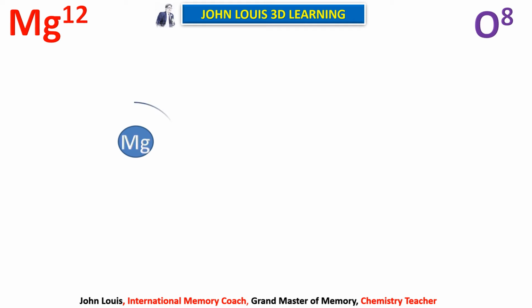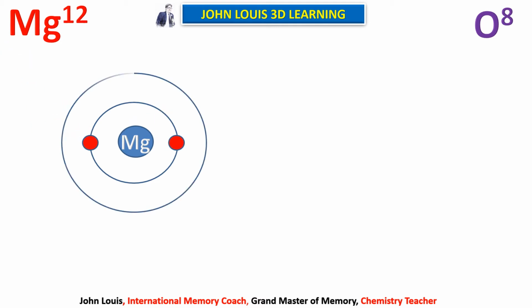So how are they filled up? In the first orbit, 2 electrons, 1, 2. And the second orbit, maximum 8 electrons. So this is the second orbit: 1, 2, 3, 4, 5, 6, 7, and the last one 8.